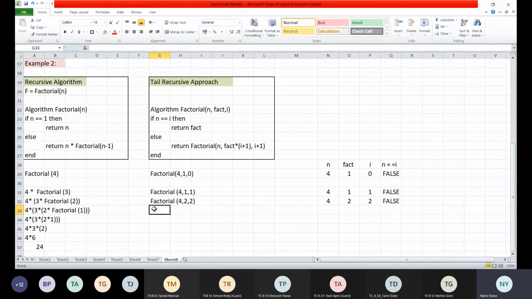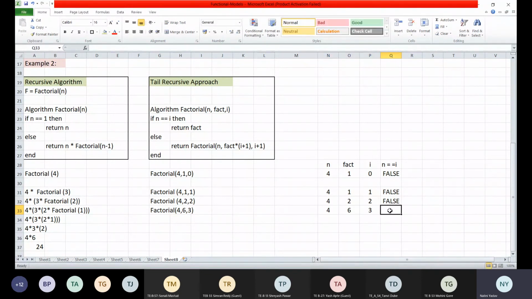Right? Now in the next iteration, when it is false, it has to again go and call the function factorial. It will have the value 4, comma. Again, remember, fact into I plus 1. So what is the value of fact now? 2. What will I plus 1 become? 3. So 3 into 2 is 6. Correct? 6 comma I plus 1, that is my 3. Right? So here I will have the values 4, 6 and 3.